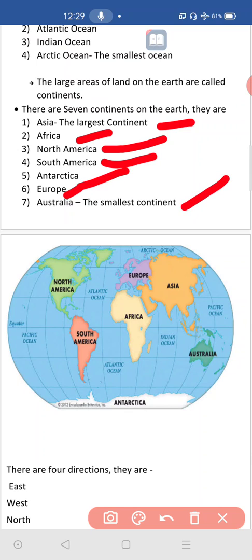The biggest continent of the world is Asia. The smallest continent of the world is Australia. Keep it in your mind, don't forget these things. Repeat these, then you will come to know. I will share these things to your WhatsApp group, so you can note them down. No need to draw all the pictures. Only take down these points in your CW.